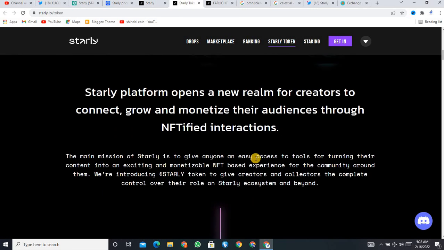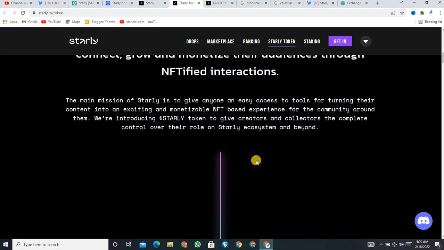So if you want to read more about this project, you can see the STARLY platform opens a new realm for creators to connect, grow and monetize their assets through NFTified interaction. And the main mission of STARLY is to give anyone easy access to tools for turning their content into exciting and monetizable NFT-based experiences for the community around them.